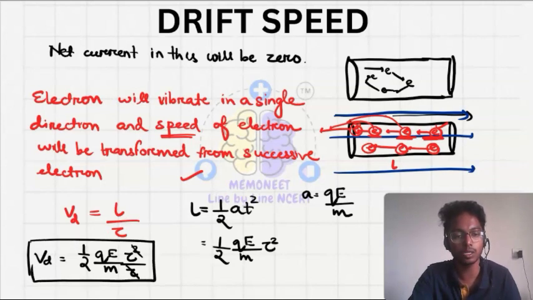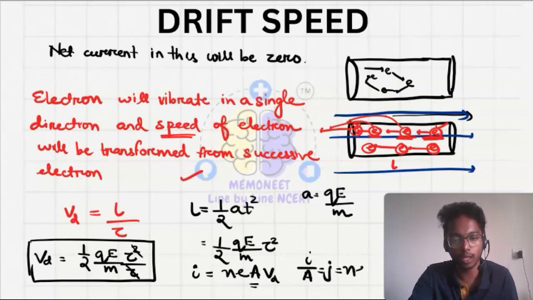OK, this is the drift velocity, and I also know that I, that is current, equals NEA Vd. Here N is the number of electrons, E is the charge of one electron, A is the area of the cross section, and Vd is the drift velocity. OK, so what I can write is I upon A, or J, equals NEVd. This one also we can write here.